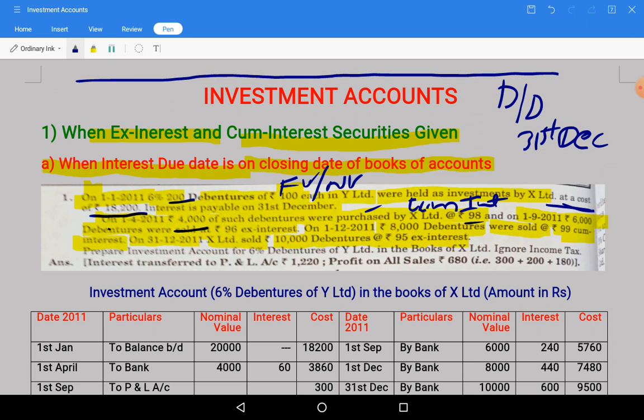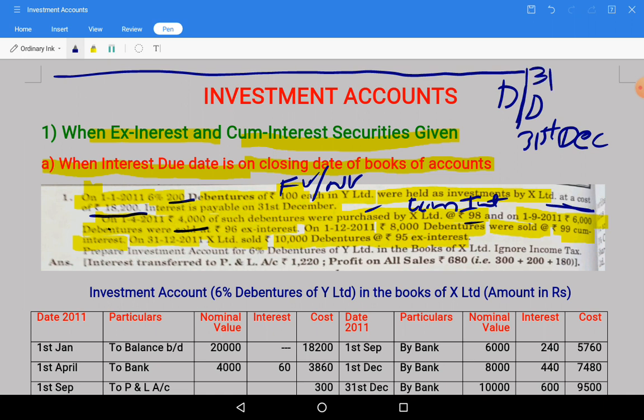This is the closing date, 31st December date.